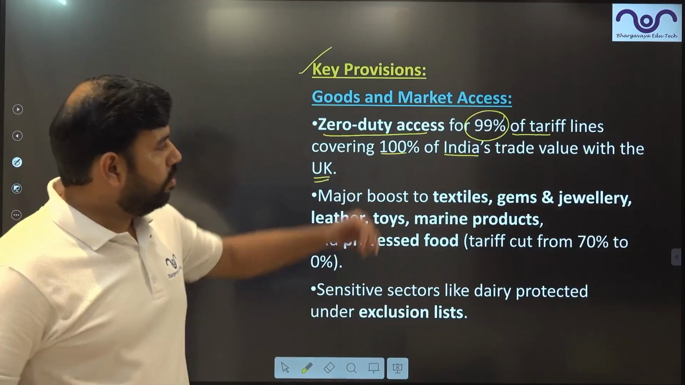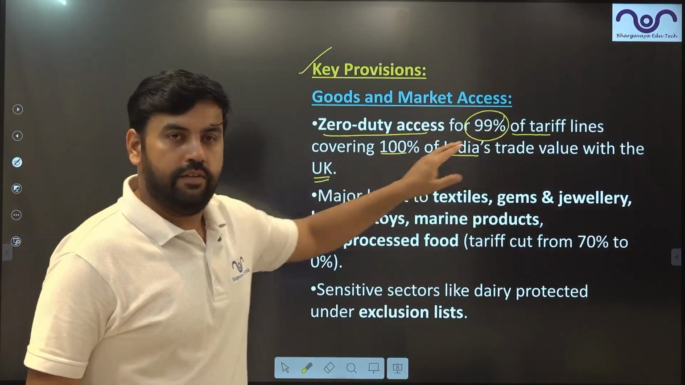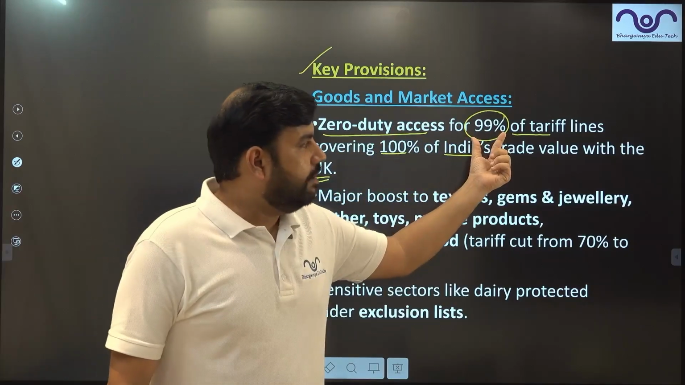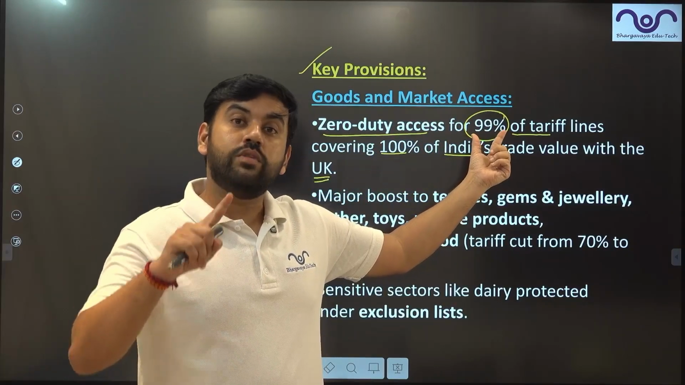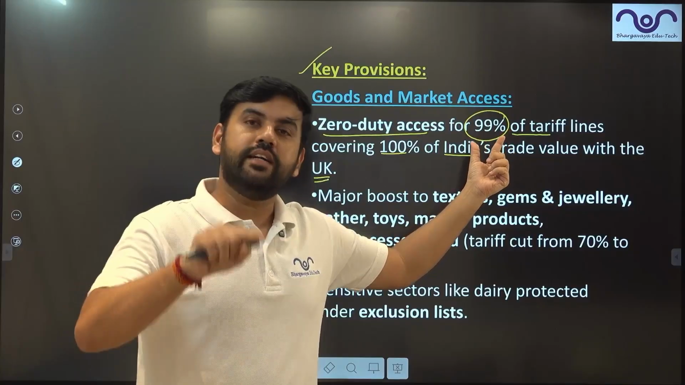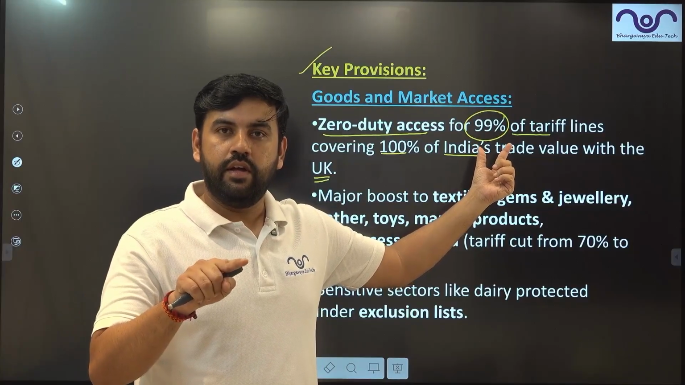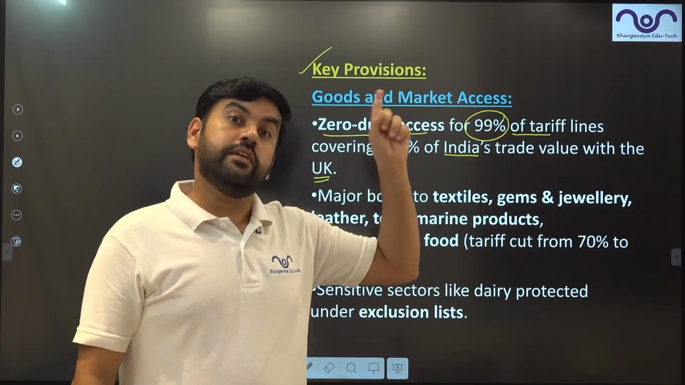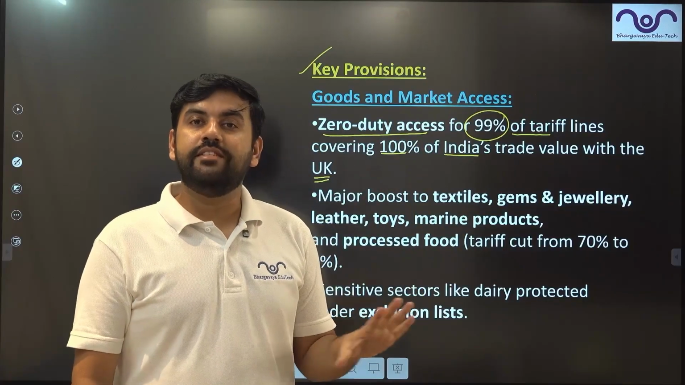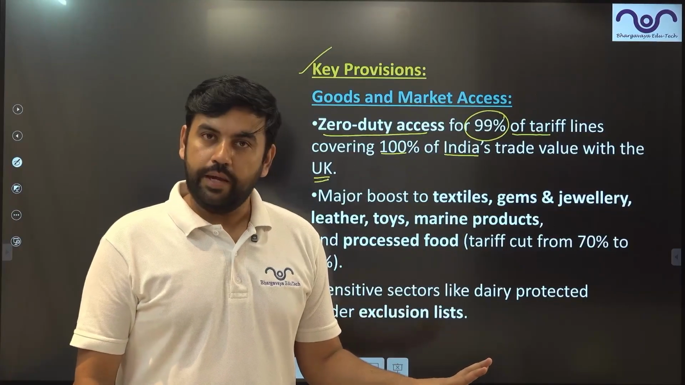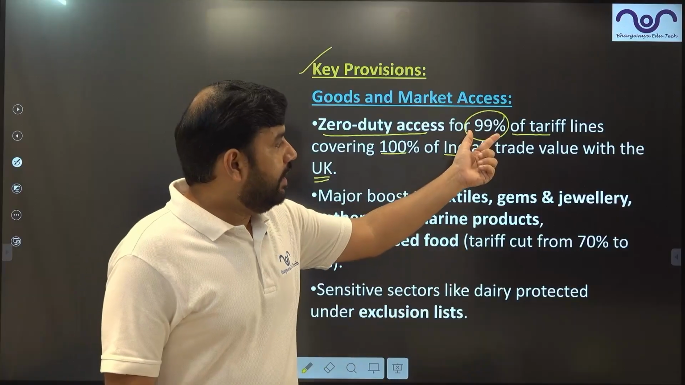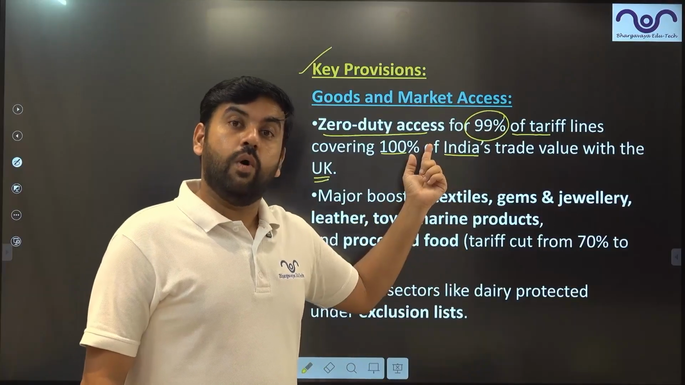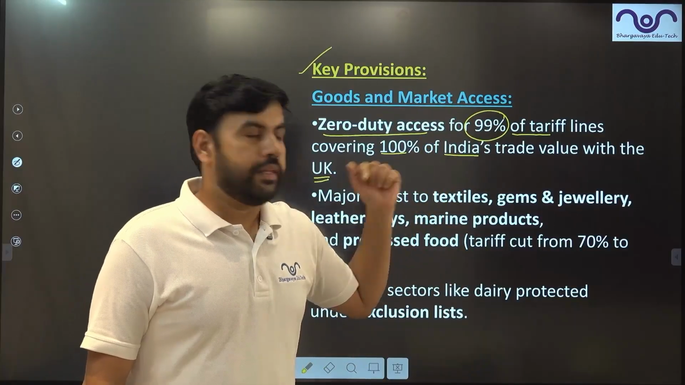Now you may have a confusion between what is this 99 and what is this 100. 99% is those items which were already under tariff. 1% of the items previously were not under tariff. Maybe they were 0 rated tariffs. Okay. So if we cover this 99, they will cover all the values of India.